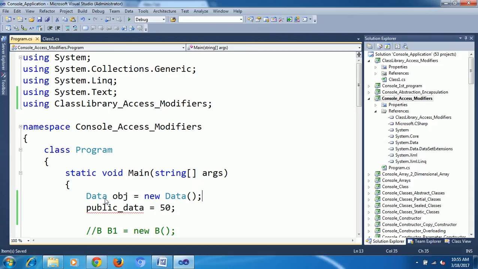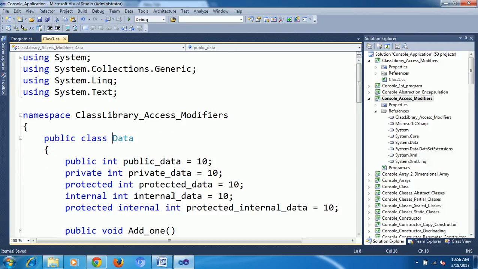If you want to check that particular thing, just press F12 on data. Where is it? Just mouse over here. You can see C# class console application, and the last parameter you can see class library underscore access modifiers. Under the class you are able to get it. What does that mean? We have added a reference from one project to another project. Now here it is a separate project.